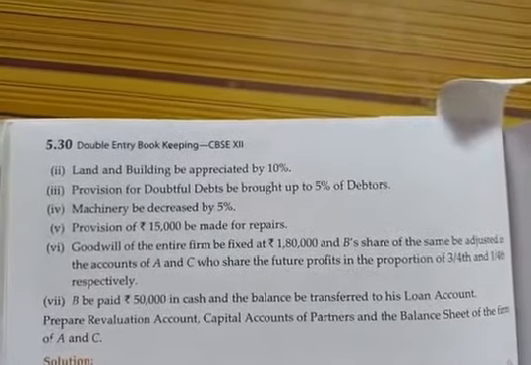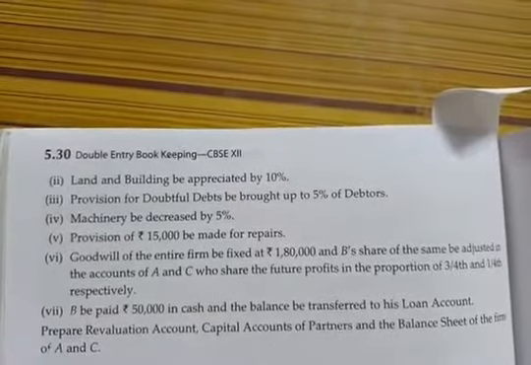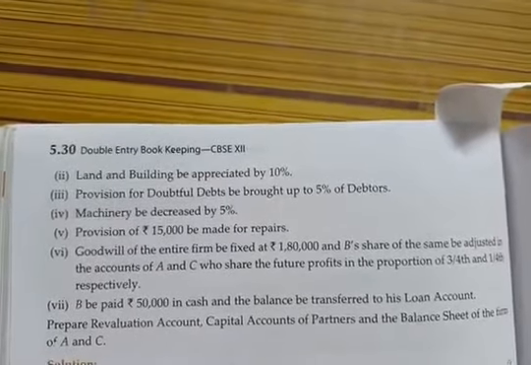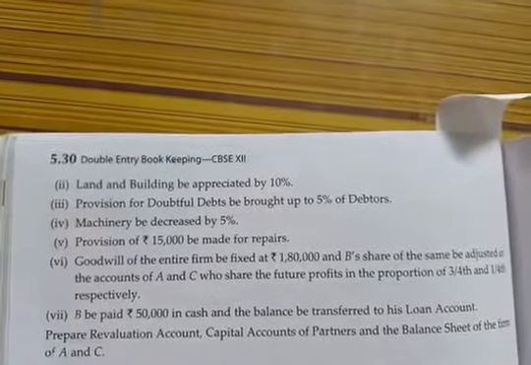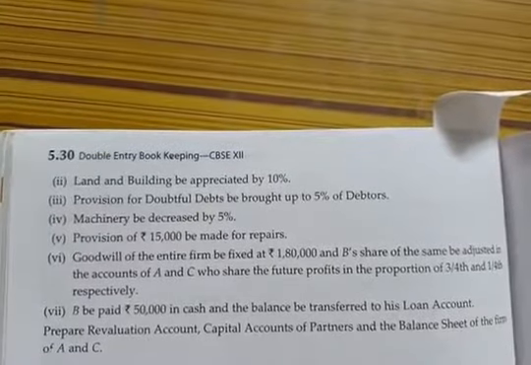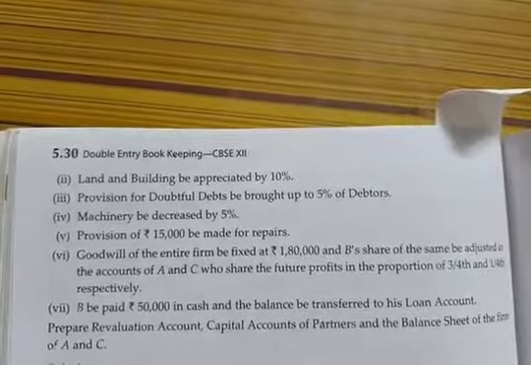It means we have to first calculate the amount due to B, and from that amount we have to pay him 50,000 in cash immediately and the balance will be transferred to his loan account. So we have to prepare the revaluation account, partners' capital accounts and balance sheet of the reconstituted firm of A and C.